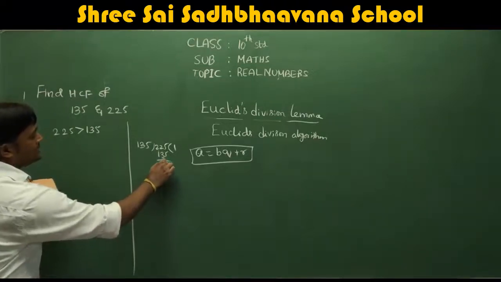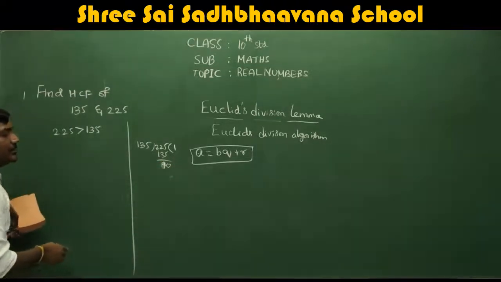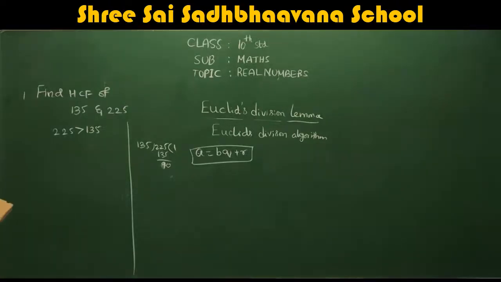No, I think 90 you will get, because 13 plus 9 is 22. So 90 will be the answer. Correct. So first we'll apply Euclid's division algorithm, first step. So we applied the first step here, for these two numbers.